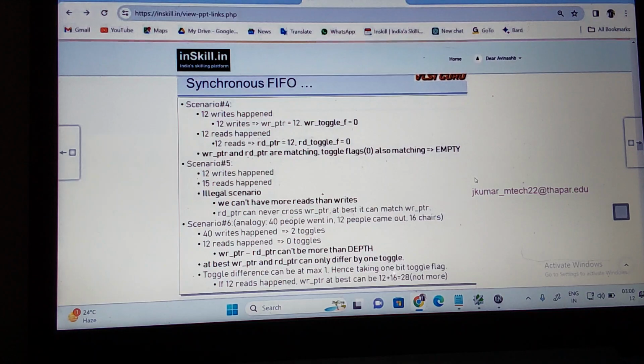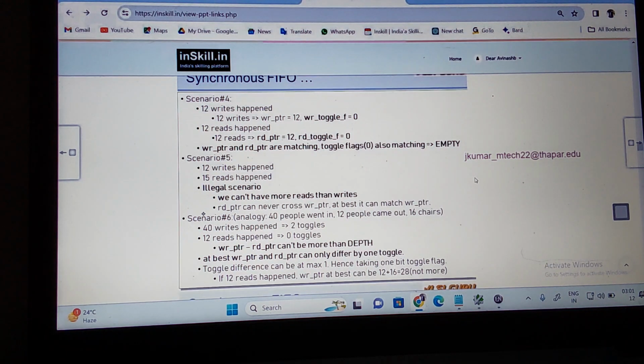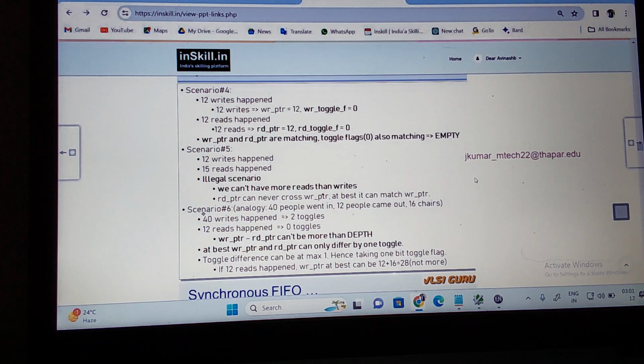Now you can see 12 writes happen and 15 reads happen. Is it a correct scenario? Because you are reading based upon writes only. Writes happened 12; if I read 15, that is an illegal scenario. Reads should always be equal to writes, or less than that. But here 12 writes happen and 15 reads happen, so I can call it an illegal scenario. We cannot have more reads than writes. It is equal in number or less. So the read pointer can never cross the write pointer. At best it can match the write pointer. You understand this?